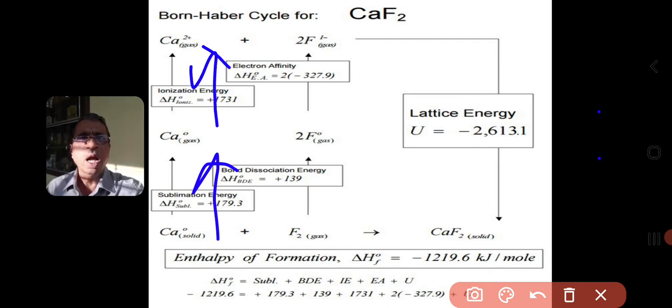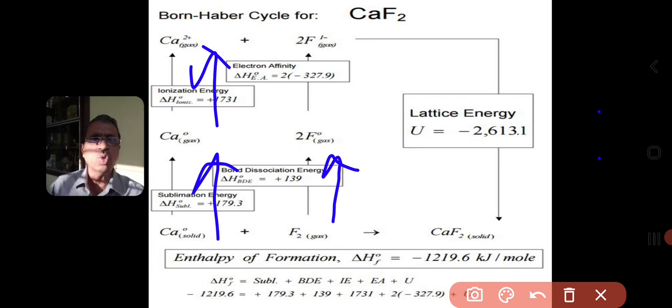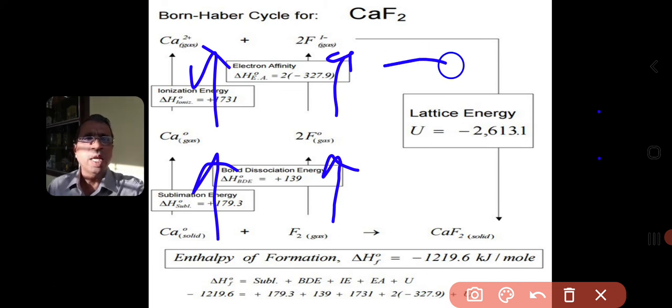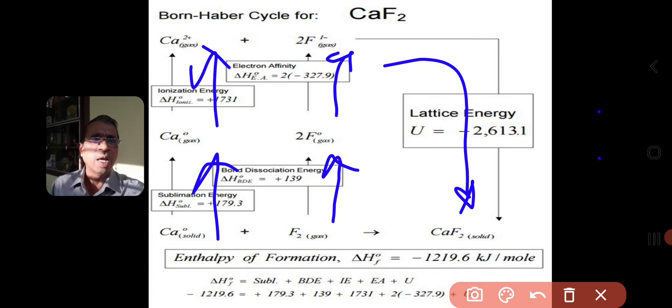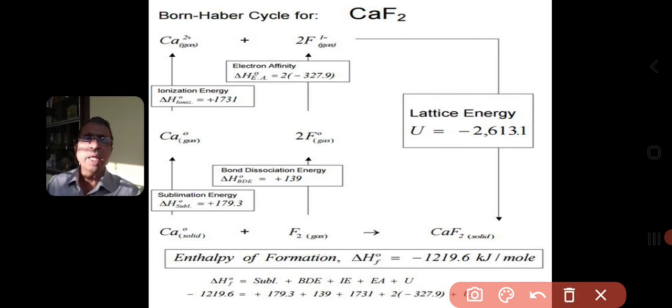Here it is shown that calcium turns into the calcium ion in the gaseous state, with energy absorbed. In this case it also turns into gaseous ions, so energy is absorbed. The fluorine gas undergoes dissociation to form fluorine atoms, an endothermic reaction, and subsequently this reaction is the electron gain enthalpy. The value is 2 times minus 327.9 kilojoules. Finally, it forms calcium fluoride. This is how you must be able to draw the Born-Haber cycle for this.